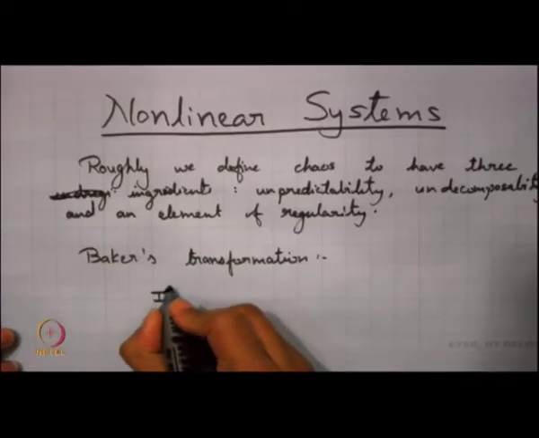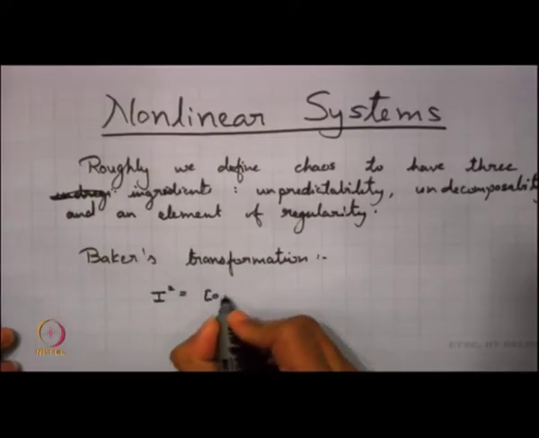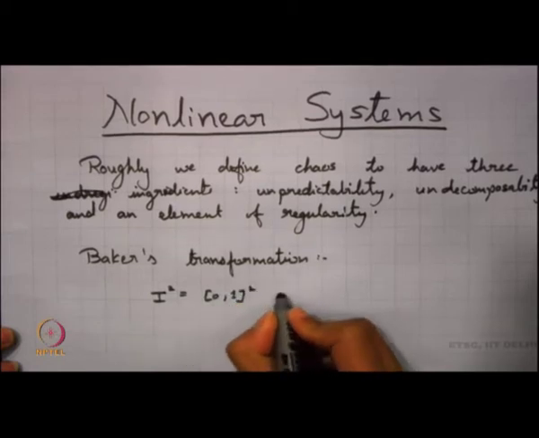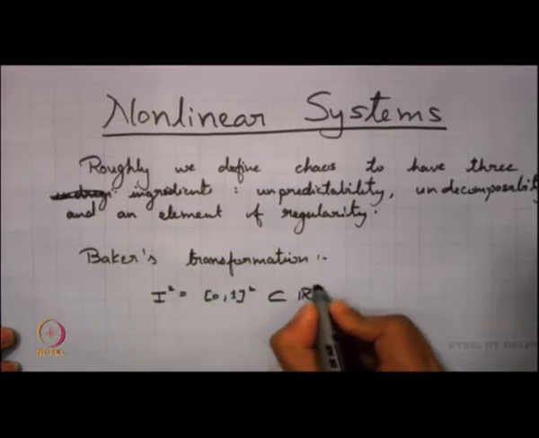So, we start with I squared to be [0,1] squared, and we are all working in R squared.